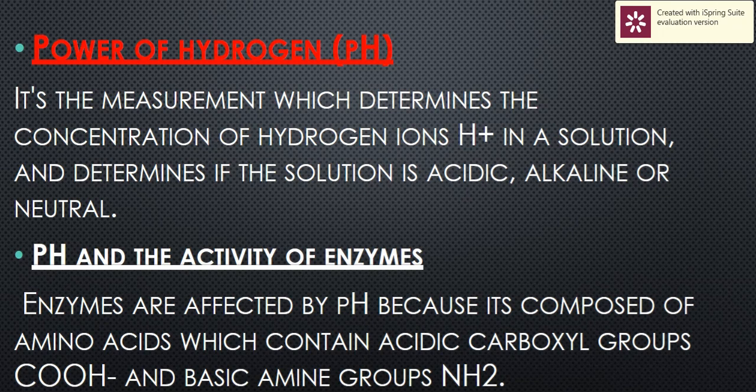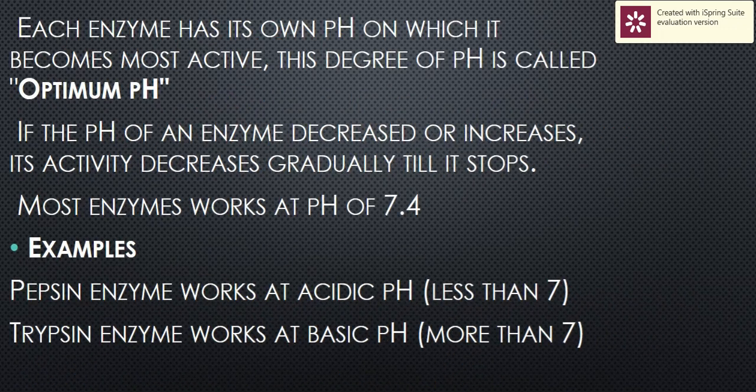Enzymes are affected by changes in pH value because the protein substance contains acidic carboxyl groups and basic amino groups. Each enzyme has an optimal pH value at which it works with maximum efficiency. If the pH is lower or higher than the optimal, the enzyme activity will decrease.